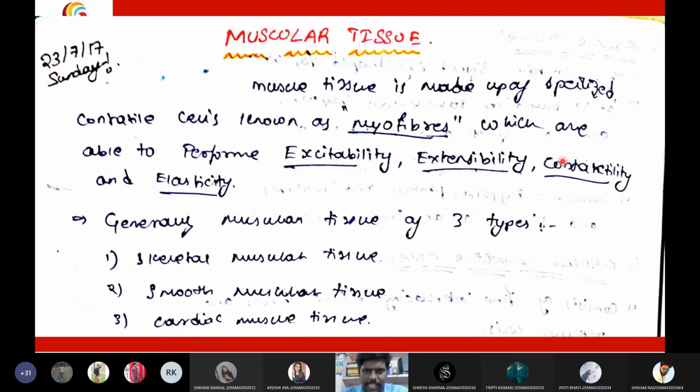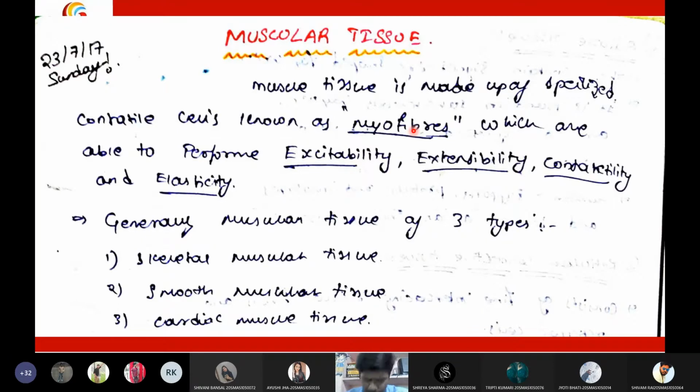All this happens because of the presence of these myofibers. Myofibers have actin and myosin filaments, and those filaments will contract upon getting an electrical signal from the neurons. And then the muscle will perform these four functions. So muscles will be excited, muscles will extend, muscles can contract, and also muscles can show elasticity. So these are the major properties of the muscles.